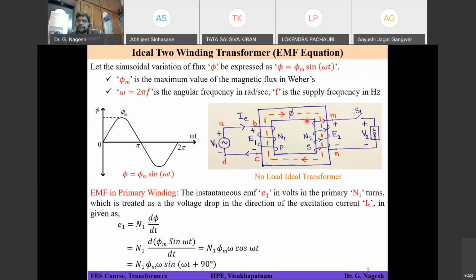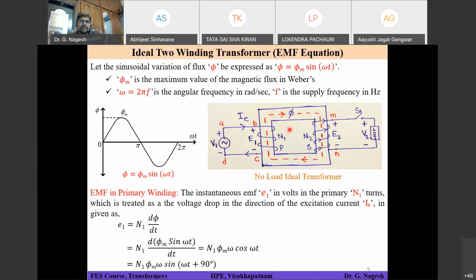Is it clear? These are similar to your electrical circuit. Magnetic circuit is similar to your electrical circuit. Only the terminology and parameters have been given different names, and the units of each parameter are also different. MMF is generated because you have N1 turns and current is coming from the source. So N into I will give you MMF. The unit is ampere-turns. That divided by reluctance gives you the flux phi.